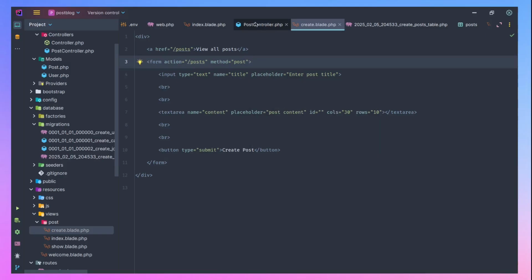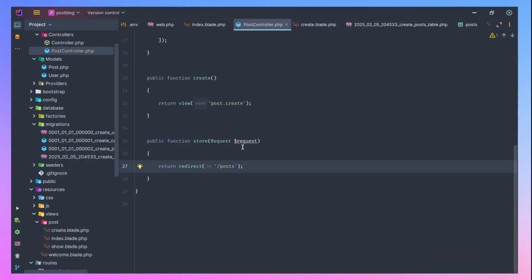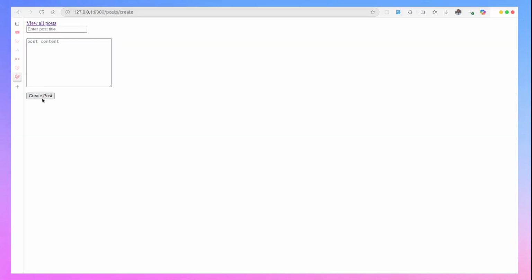I'll come back to this form and hit create. We're having this because we've refreshed since we changed the method back to post. Let me just clear this out and refresh again. Now let's click on this create post. You'll notice it's telling me page expired.